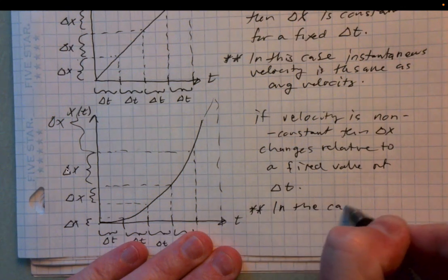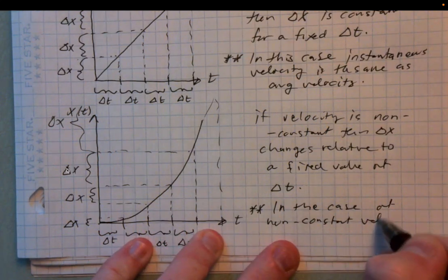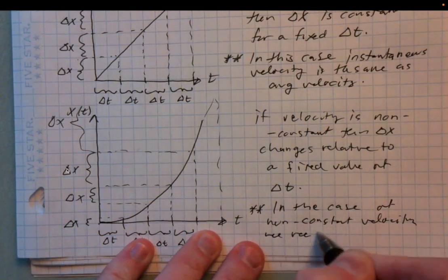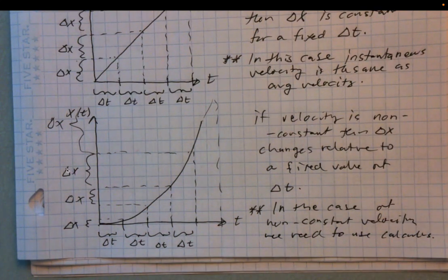In the case of non-constant velocity, we need to use calculus, right? We need to know the instantaneous rate of change. Velocity is just the rate of change of position relative to time. Right? And so we need to know the instantaneous rate of change, and that's really the derivative, isn't it? That's really the derivative.